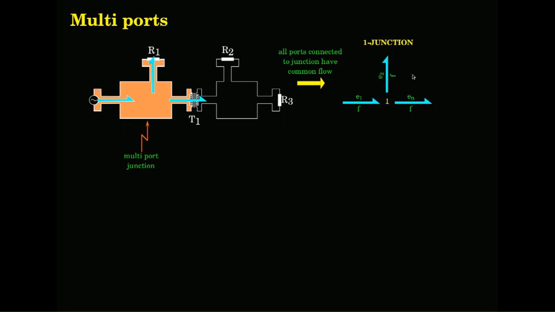There could be any number of ports attached to this junction. So, a junction can have any number, so I will just mark it as any number of ports. So, you have E2 to En efforts. And so, this is the symbolic representation of a one junction. What is the character of the one junction? Keep remembering that flow: all the bonds connected to the one junction share the same flow. Very, very important. That is the character of the one junction.